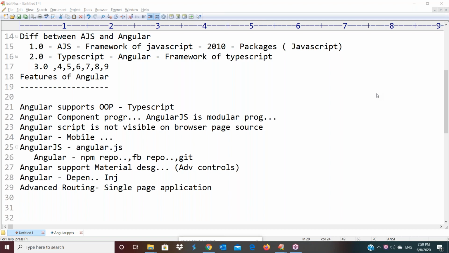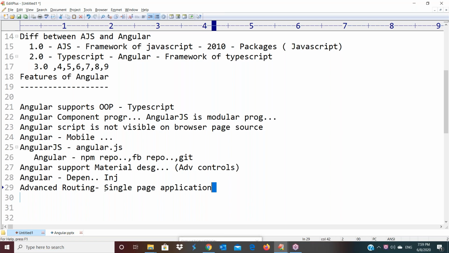When you are coming to AngularJS and Angular, these navigations we do with the help of the routing concept. In routing, a router object is available. How to use this router object, everything I will tell you. Using this router object, we can perform the navigations. Compared with traditional navigation, this routing navigation is very simple, and we call it a single page application also. Here, every time, there is no need to reload the browser. For example, in websites, if you click on about us, contact us, like that, any navigation, what is happening? The browser is reloading.